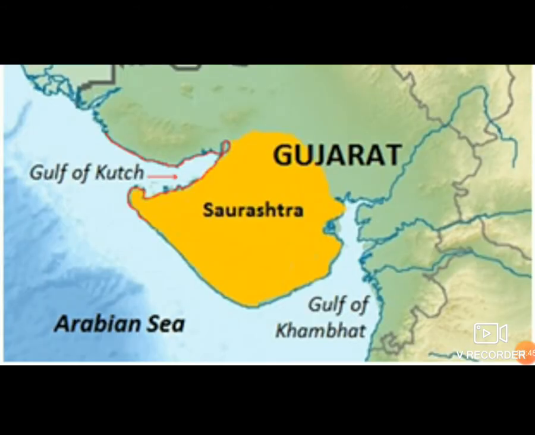Second landform is Gulf. In this picture we can see the Gulf of Kutch and the Gulf of Khambat. This area is surrounded by land from three sides, therefore it is called a Gulf. These two are the best examples of Gulf in India, the Gulf of Kutch and the Gulf of Khambat. It is surrounded on three sides in the Arabian Sea.